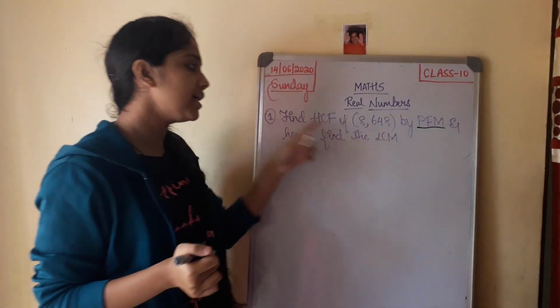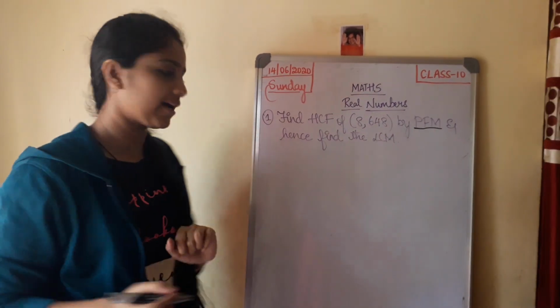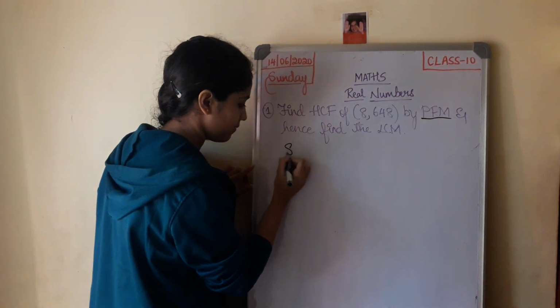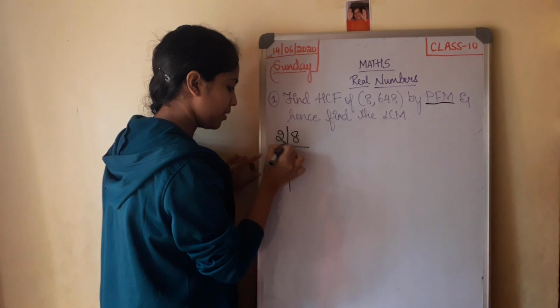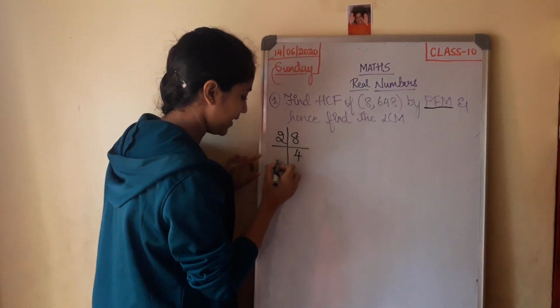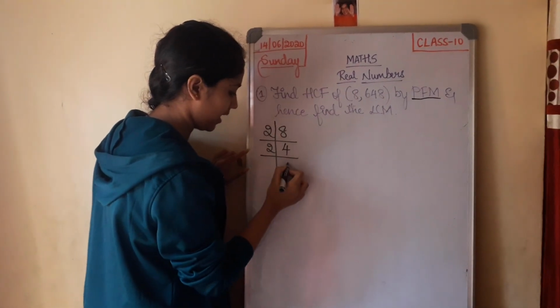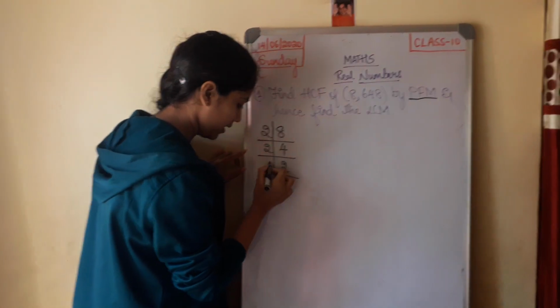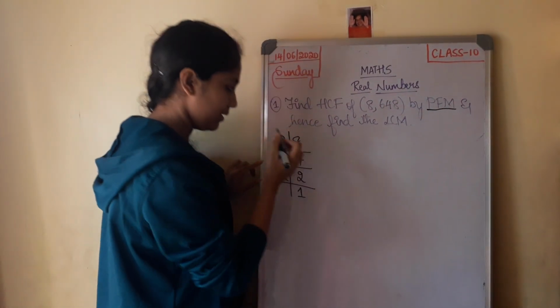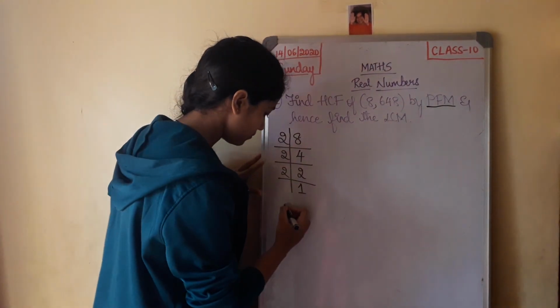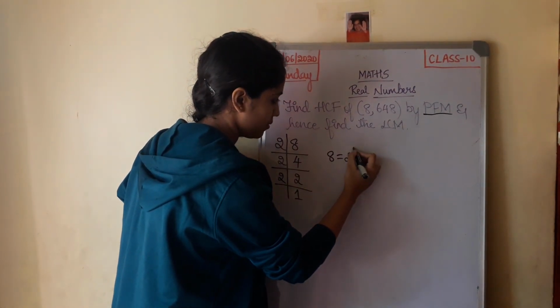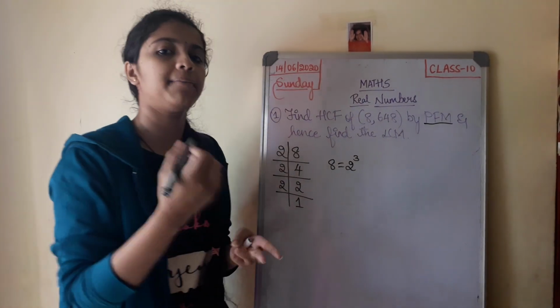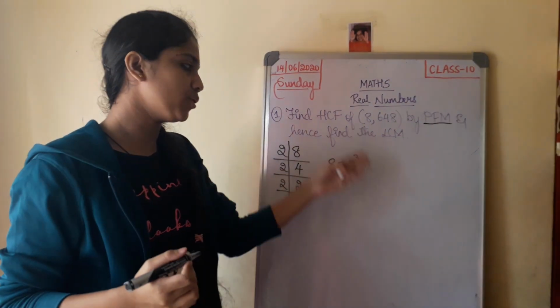So, first find the HCF by using the prime factorization method. Now 8, the smallest prime number 2, 2 multiplied by 4 is 8. Again you have 2 multiplied by 2 is 4, and again you have 2 multiplied by 1 is 2. Now 8 can be written as 2 cube, that is 2 multiplied by 2 multiplied by 2. That gives me 2 cube.